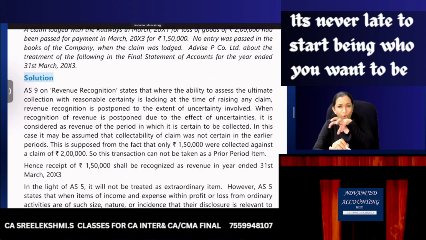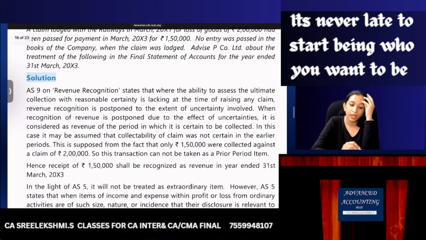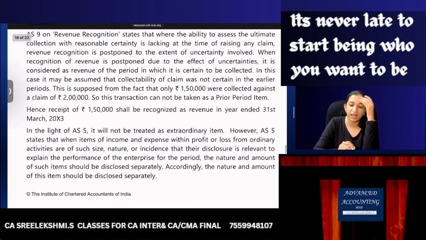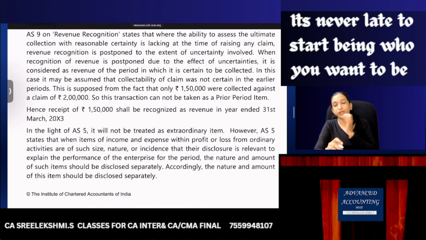That is what should always be written as the point. Is lacking at the time of raising any claim. Revenue recognition is postponed to the extent of uncertainty involved. When recognition of revenue is postponed due to effect of uncertainties, it is considered as revenue of the period in which it is certain to be collected. Okay. So 1,50,000, this transaction is not a prior period item. Receipt of 1,50,000 shall be recognized as revenue in the current year.